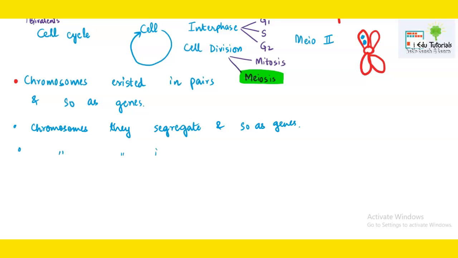Chromosomes independently assort, and so do genes. That means these are the similarities that were worked out between the chromosomes and the genes. Boveri and Sutton concluded it is not actually the genes doing segregation or independent assortment. It is the chromosomes that are doing it, because movement of the chromosomes is continuously happening in cell division. So this interpretation, the postulates of the theory, is important.